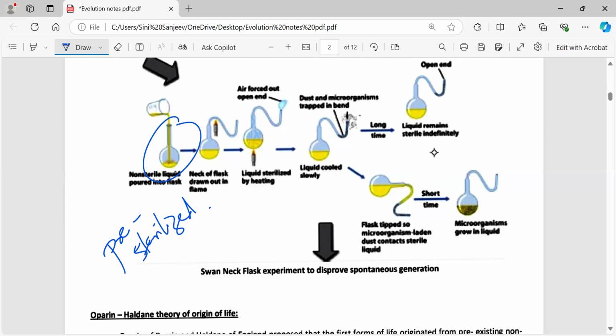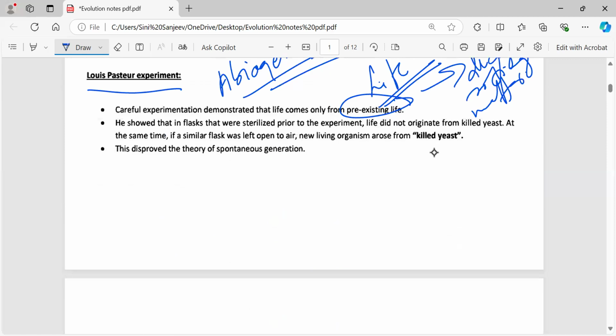Okay, so he took yeast, and which kind of yeast? The killed yeast. Now he says that life comes only from what? The pre-existing lives. So initially the flasks were sterilized, and in that he saw that the killed yeast did not get generated. Why? Because the flask was sterilized. There was no source of contamination or no source of life. So the killed yeast did not generate itself in that sterilized flask.